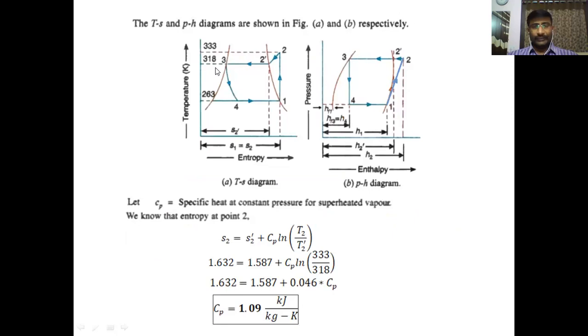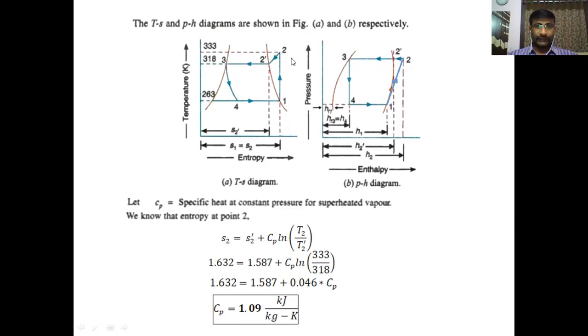Before proceeding with the problem, we have to find the enthalpy at each point, that is H1, H2, H3, and H4. H1 is already taken from the data table, which is Hg, the vapor enthalpy at the lowest temperature, -10 degrees centigrade or 263 Kelvin. H3 or HF3 is the liquid enthalpy at 318 kelvins, and HF3 is equal to H4.